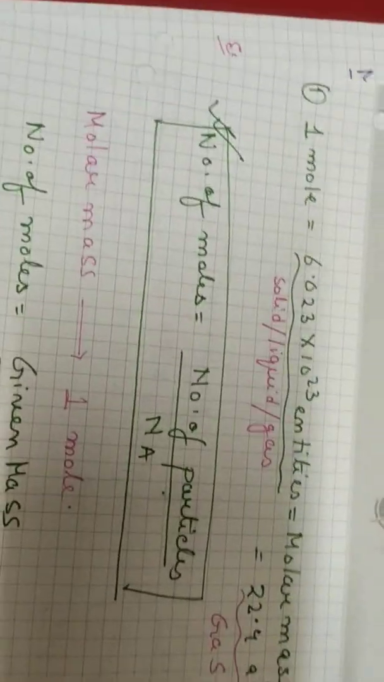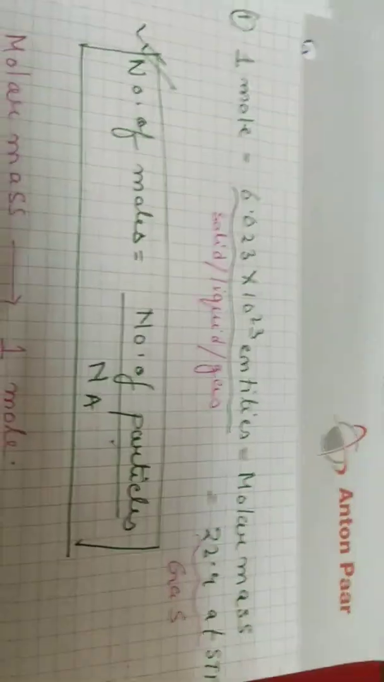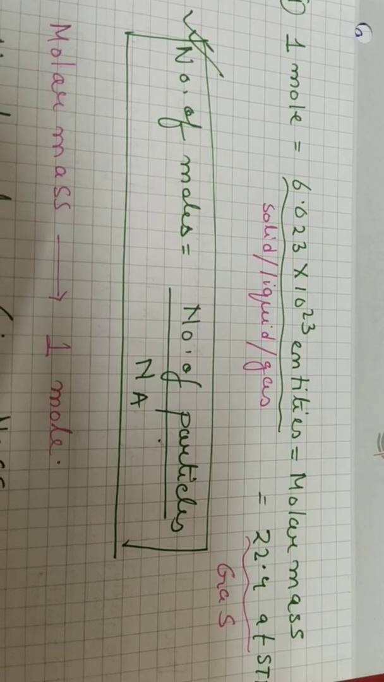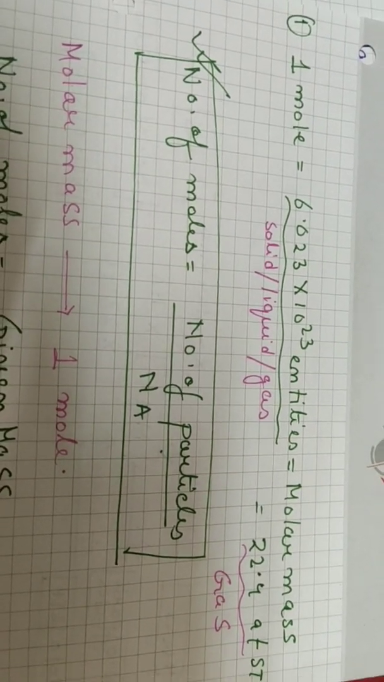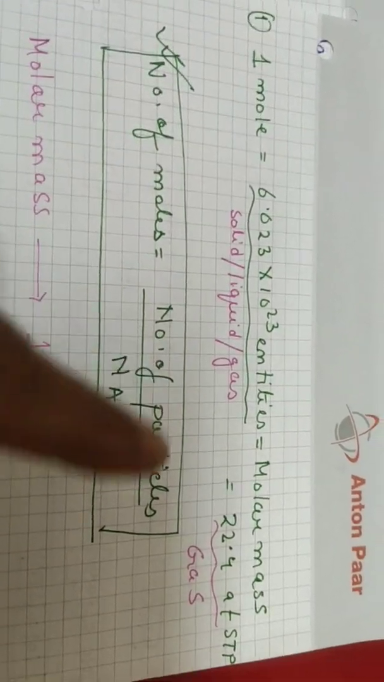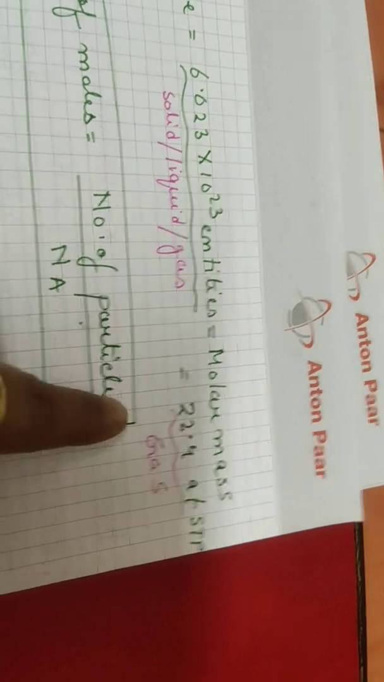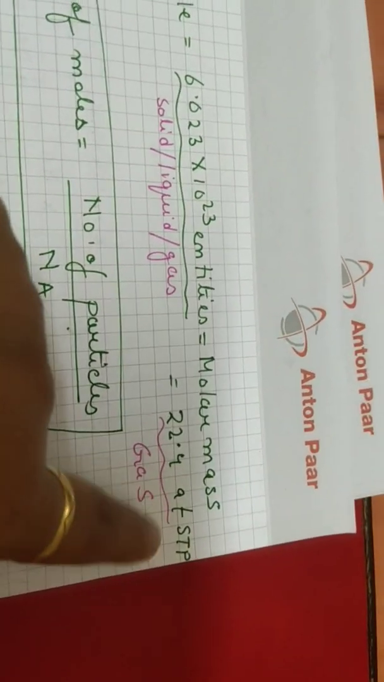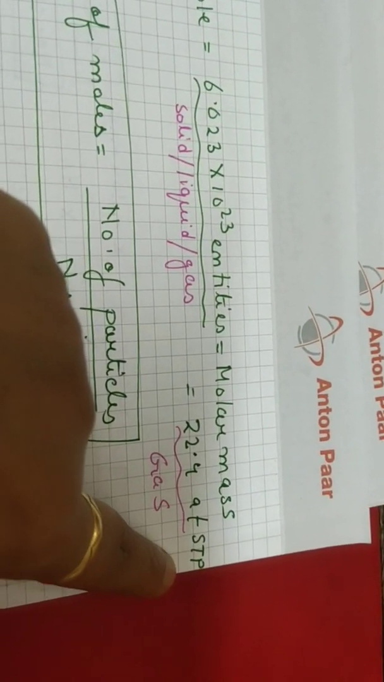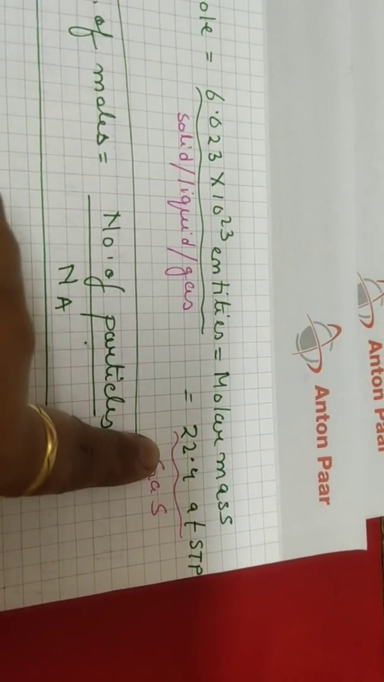Next is 1 mole. As I told you earlier, 1 mole is the Avogadro's number, that is 6.023 into 10 to the power 23 entities. For solid, liquid or gas, it is equal to the molar mass, which for a gas is 22.4 liters at STP, standard temperature and pressure. So this value 22.4 is for gas.